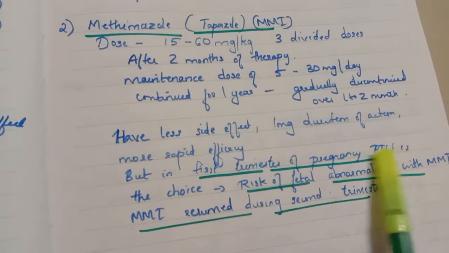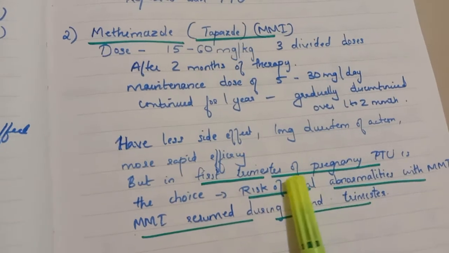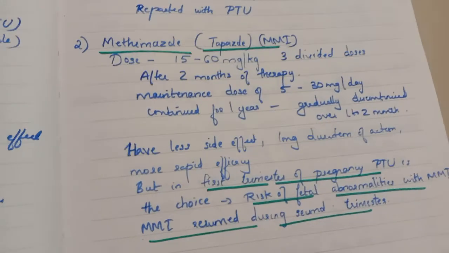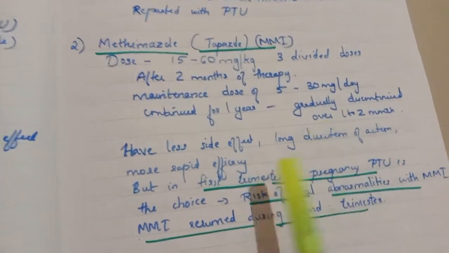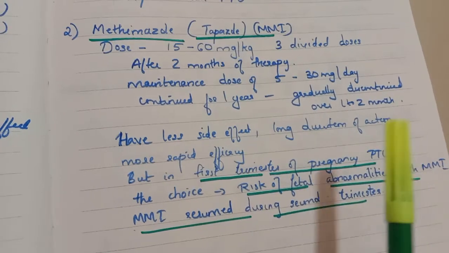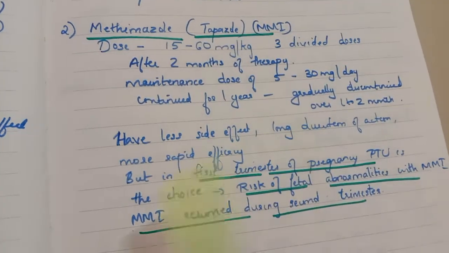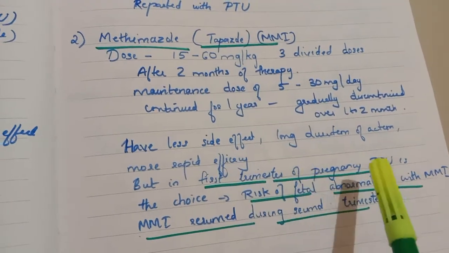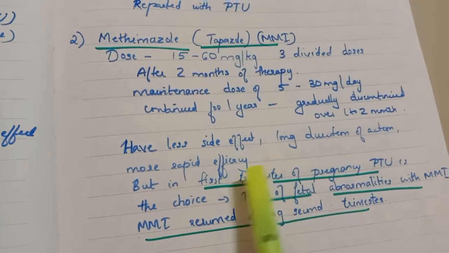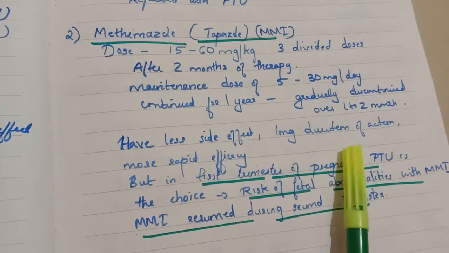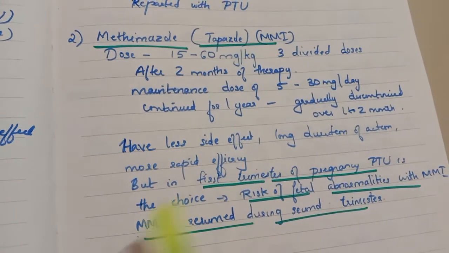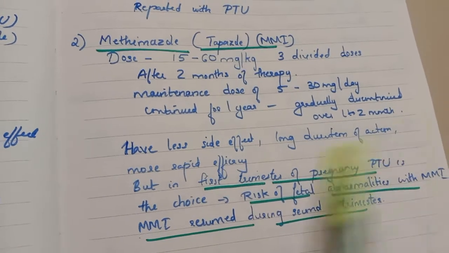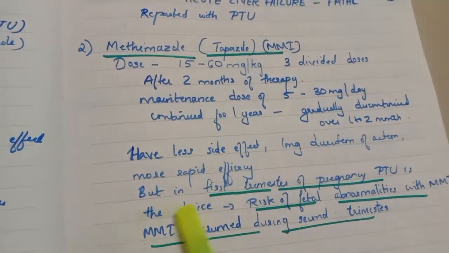The fetus will have problems. So during the first trimester the physician will recommend propylthiouracil, but during the second trimester we can resume with methimazole.